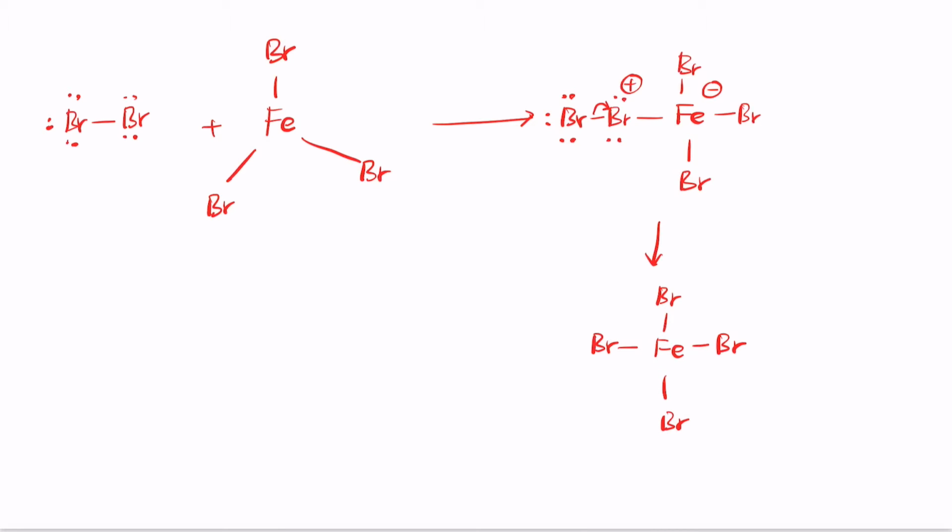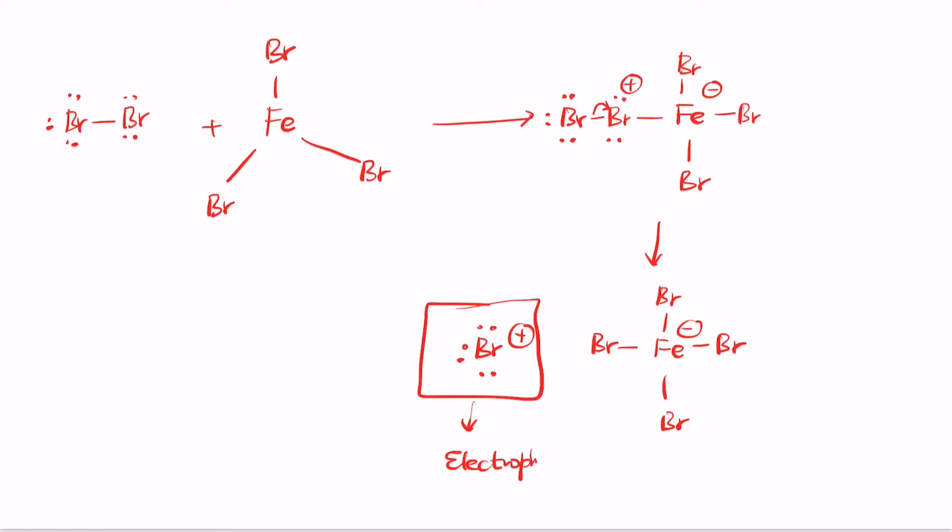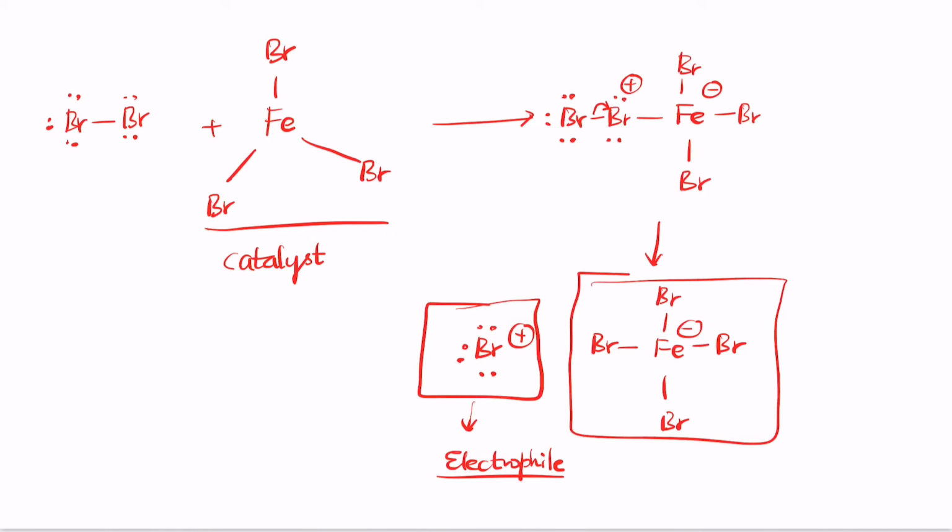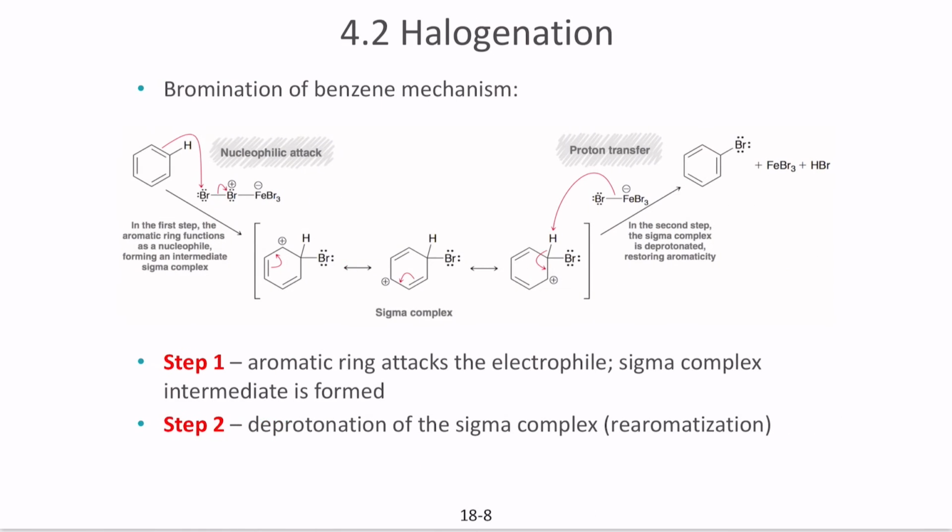So this results in FeBr4 minus, and a bromine molecule with just 6 electrons coming out of the structure with a positive charge. This bromine is the one that acts as the electrophile. So what is happening here is that this, acting as a catalyst, is facilitating the electrophile formation. We will see why this negative charge is important as well, so we will come back to this at the end of the structure.